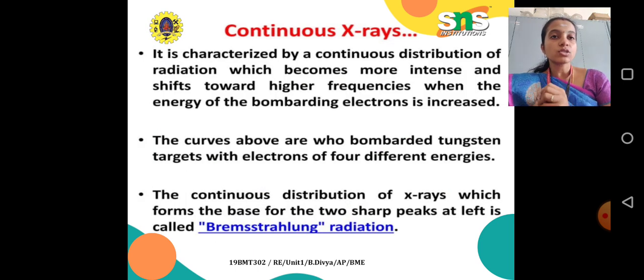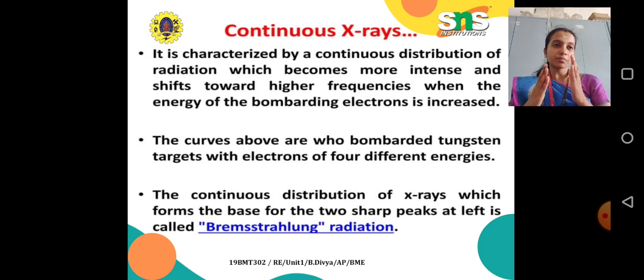Next, continuous X-rays. It is characterized by a continuous distribution of radiation which becomes more intense and shifts towards higher frequencies when the energy of bombarded electrons is increased.